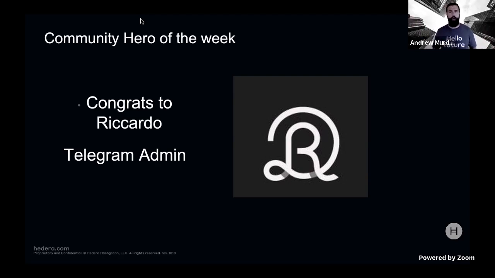You and one of your colleagues, one of your friends, actually created your own tool aid to help people going through the steps to start testing on the mainnet as well. And I realized that you focused on a very non-technical way, and I thought that was a fantastic item that you guys created, because I've reviewed it myself, and you did a fantastic job. And I know many community members have gotten a lot of value out of that. So it was important to me to really single you out here this week and explain to the community that you bring such a wealth of knowledge, especially regarding Telegram, you have a very high understanding of Telegram.